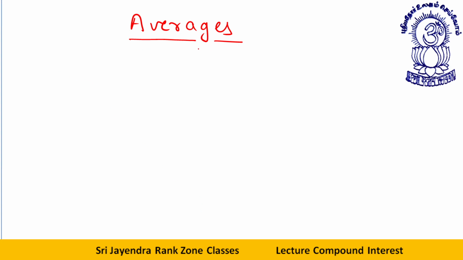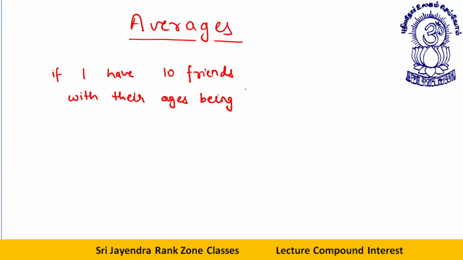What does the word average mean? Suppose I have 10 values, let's say 10 friends with their ages being, let's say, 10, 11.